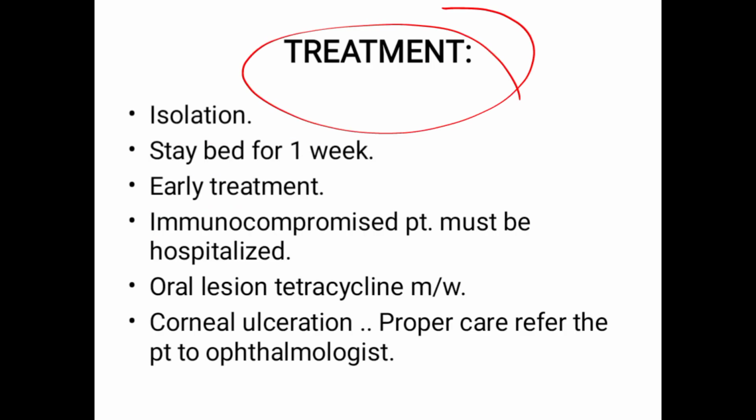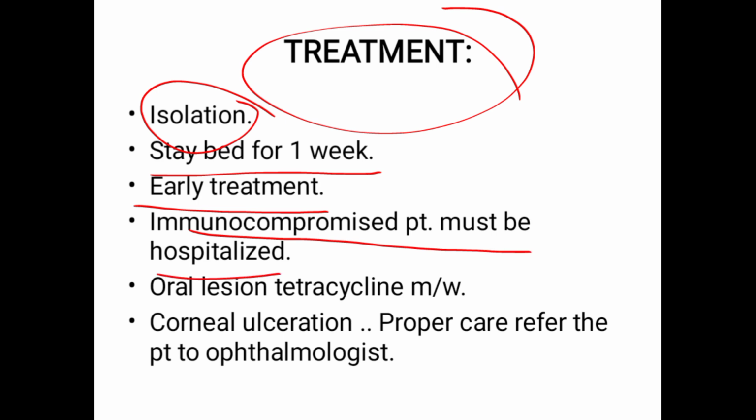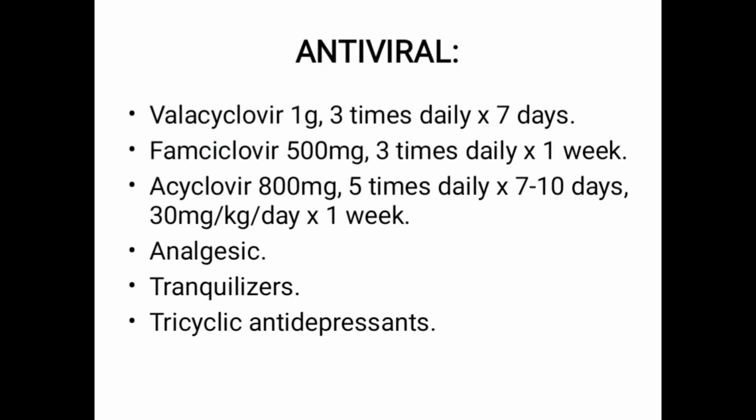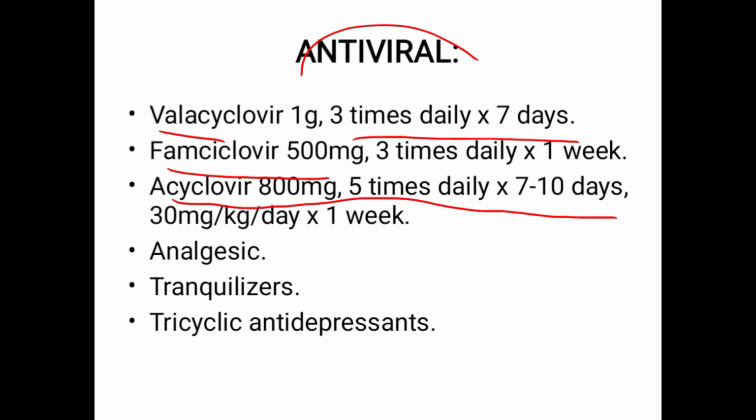How do you treat it? Very important. Isolate the patient. Bed rest for 1 week. Early treatment. An immunocompromised patient must be hospitalized. For oral lesions, give tetracycline mouthwash. For corneal ulceration, refer to the ophthalmologist. For antivirals, give valacyclovir 1 gram 3 times daily for 7 days. Famciclovir 500 milligram 3 times daily for 1 week. Acyclovir 800 milligram 5 times daily for 7 to 8 days, and then taper to 30 milligram per kg per day for almost 1 week. Analgesics for pain,